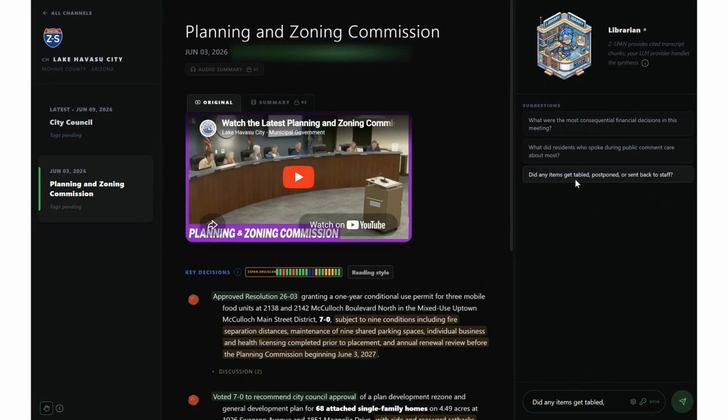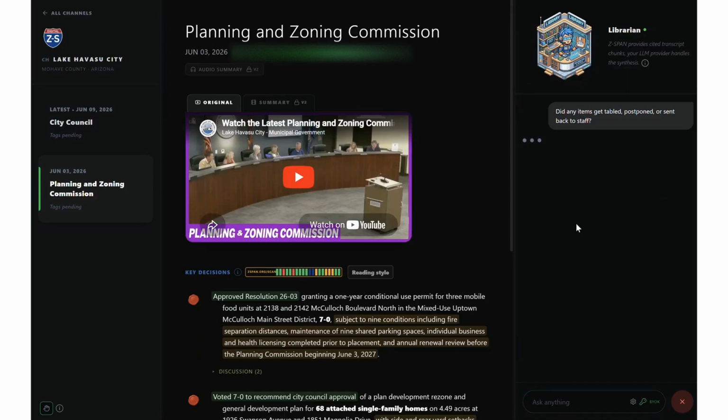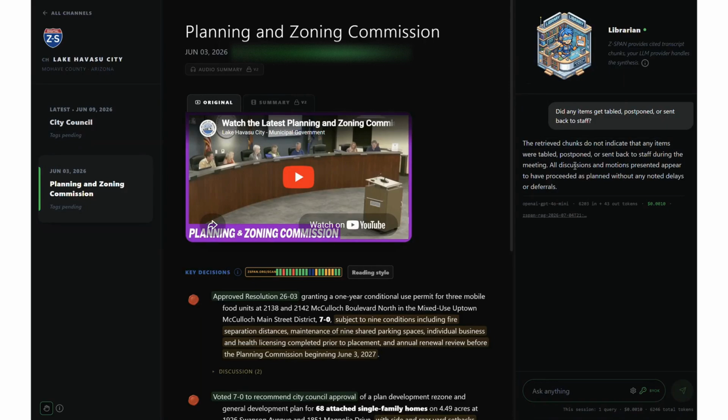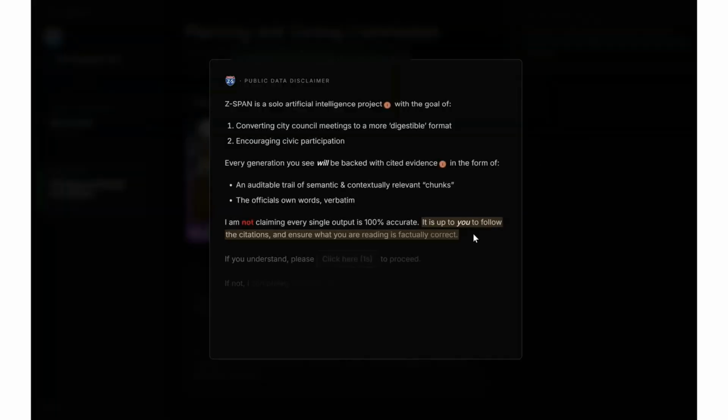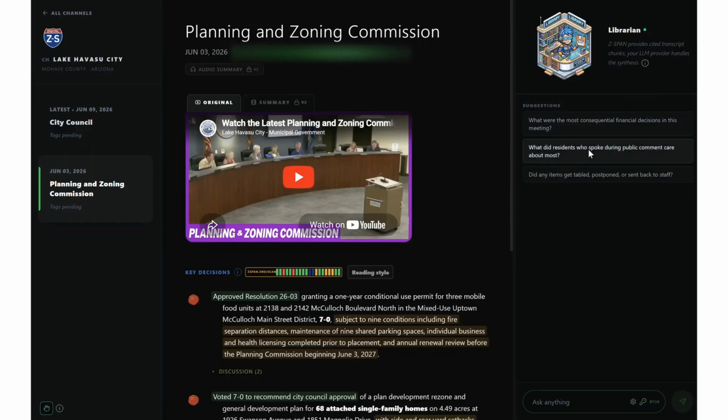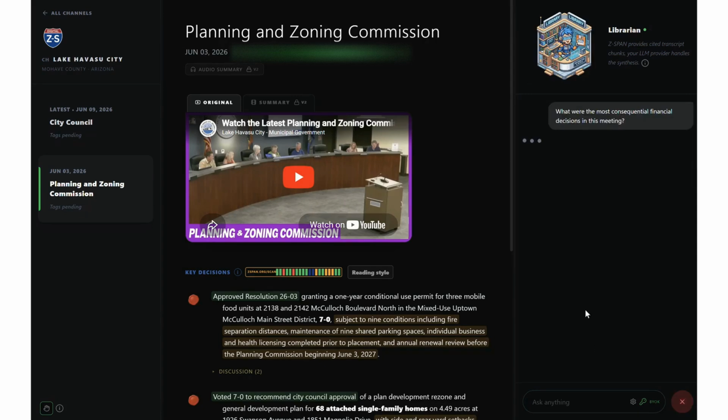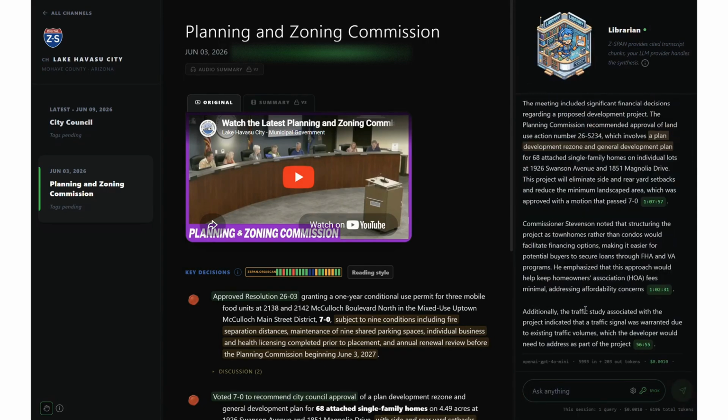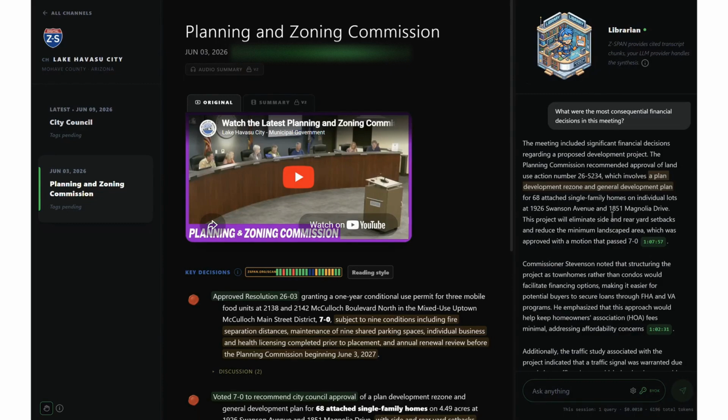So let's see. Did any items get tabled, postponed, or sent back to staff? These are the suggested queries. So it's working right there. The retrieved chunks do not indicate any items were tabled, postponed, or sent back. Okay, let's say it gives me another suggestion. What was the most consequential financial decision in the meeting? The meeting included significant financial decisions regarding a proposed development project. The Planning Commission recommended the approval of land use action number 265234, which involves a planned development rezone and general development plan of 68 attached single-family homes on individual lots.